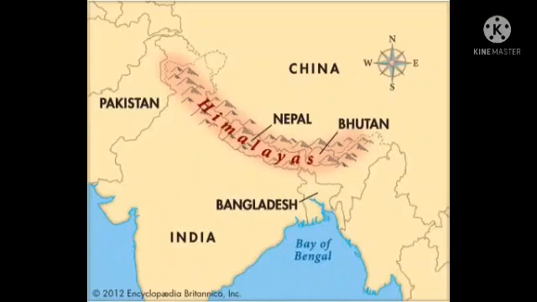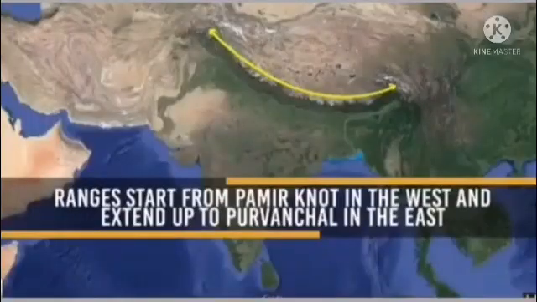These mountain ranges start from Pamir Knot in the west and extend up to the Purvanchal in the east.